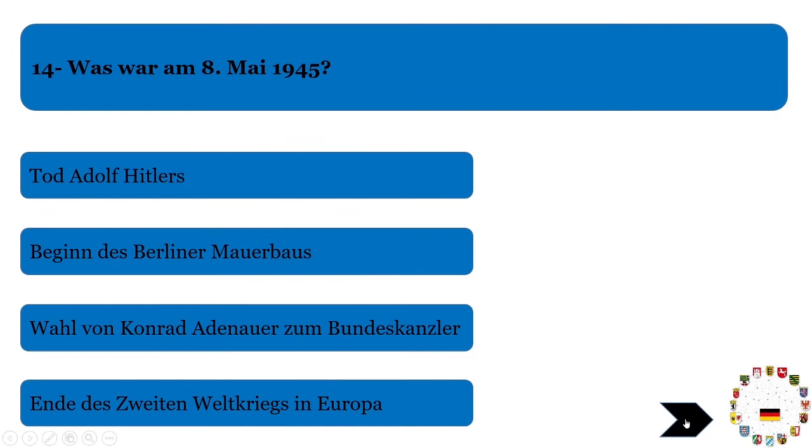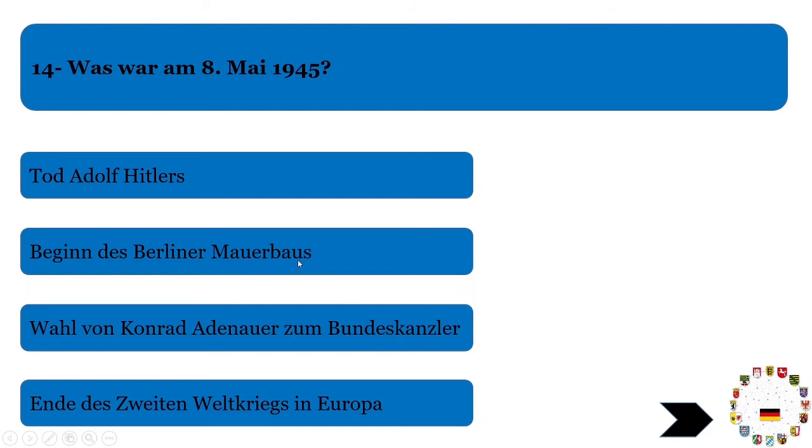Now we will move to the next question, which is: Was war am 8. Mai 1945? What happened on 8 May 1945? We have already seen this year, 1945, related to the end of the Second World War. So they are saying that on this date was the death of Mr. H. No, this answer is not correct. This is not the date when he died. Then Beginn der Berliner Mauer. We know that Germany was divided into two parts, East and West Germany.